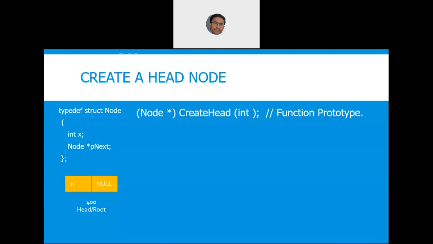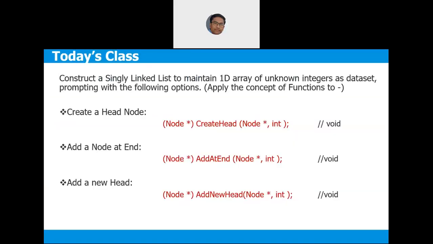First step is you tell that you are going to consider a node with x as the data item and p next as the pointer to the next record. This is step 1. Please understand how to decompose problems.